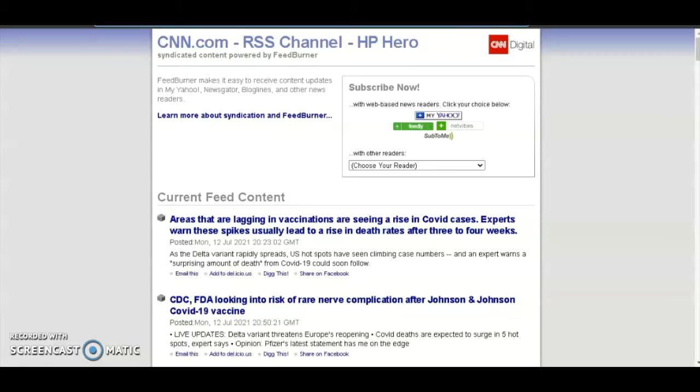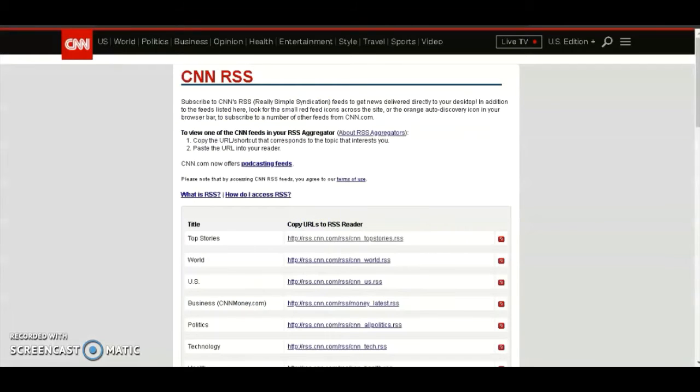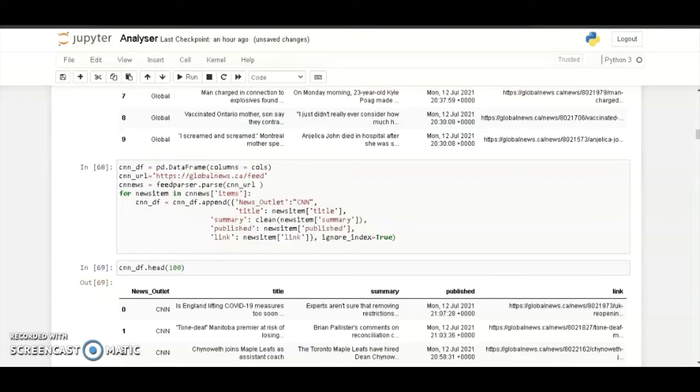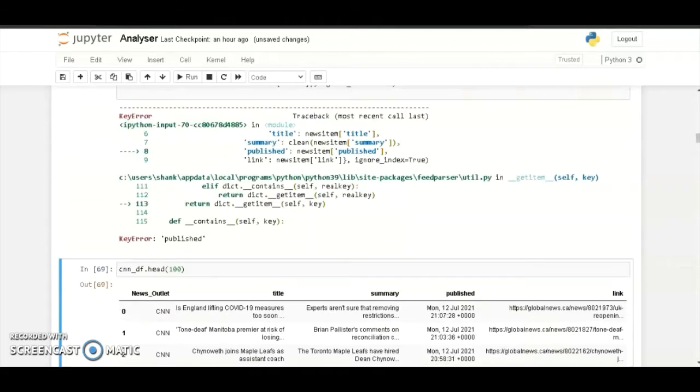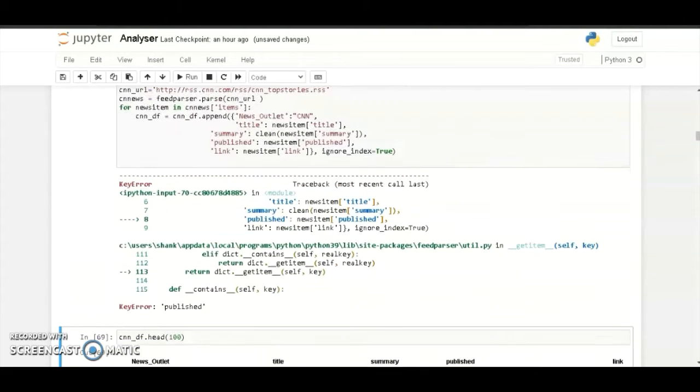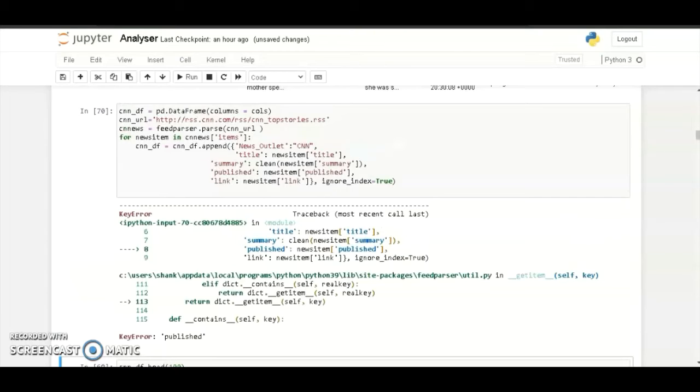Okay, top stories. Control C. Okay, this is a live demonstration. As you can see, if I just come here and change it and then run the code again, okay, there is another.